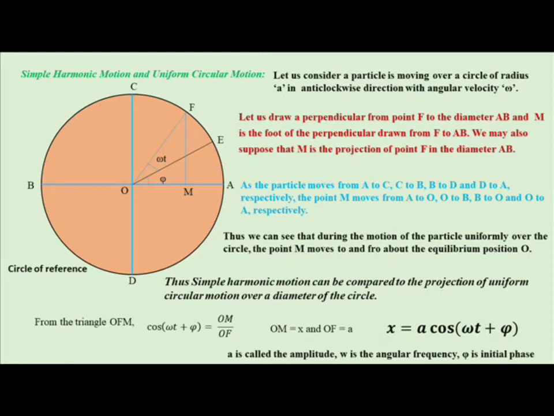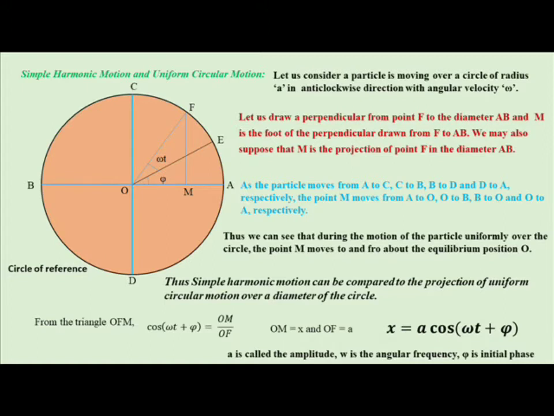Now while the particle moves from A to C, the foot point M moves from A to O. When the particle then moves along the circle from C to B, the foot point of the perpendicular drawn from the point F moves from O to B. Similarly, when the particle moves from B to D over the circle, the foot point moves from B to O, and in the last quarter, when the particle moves from D to A and completes the rotation, the foot point again comes to A. From here we can see that a complete rotational motion by the particle is equivalent to the to and fro motion of the foot point of the normal drawn from the position of the particle over the diameter.